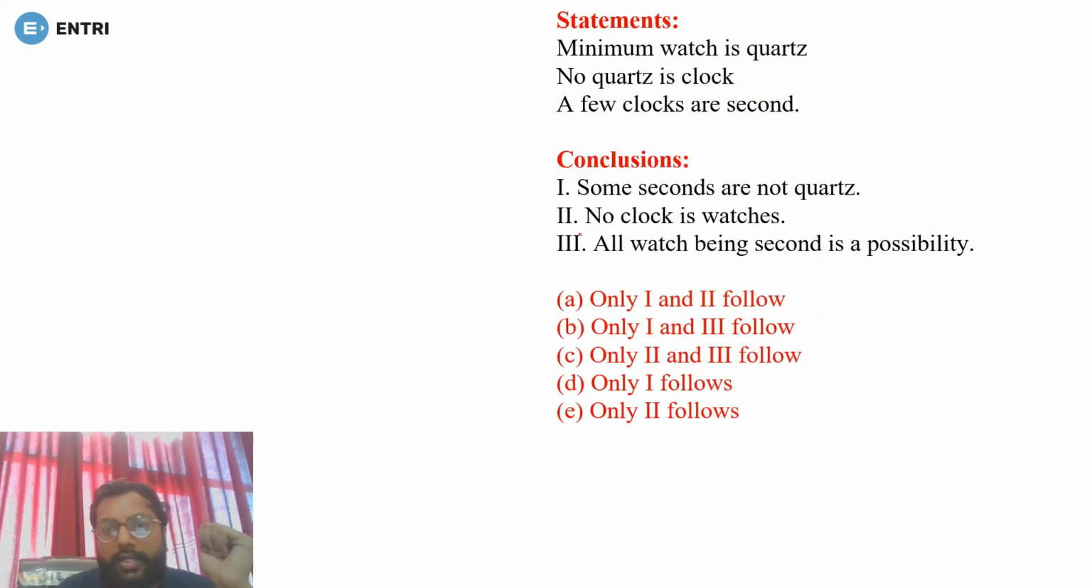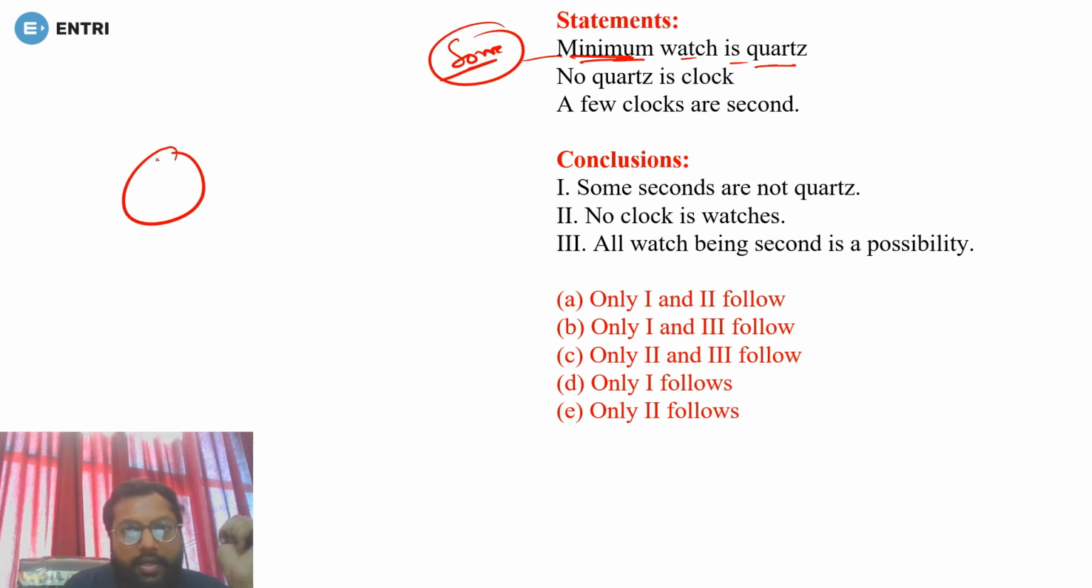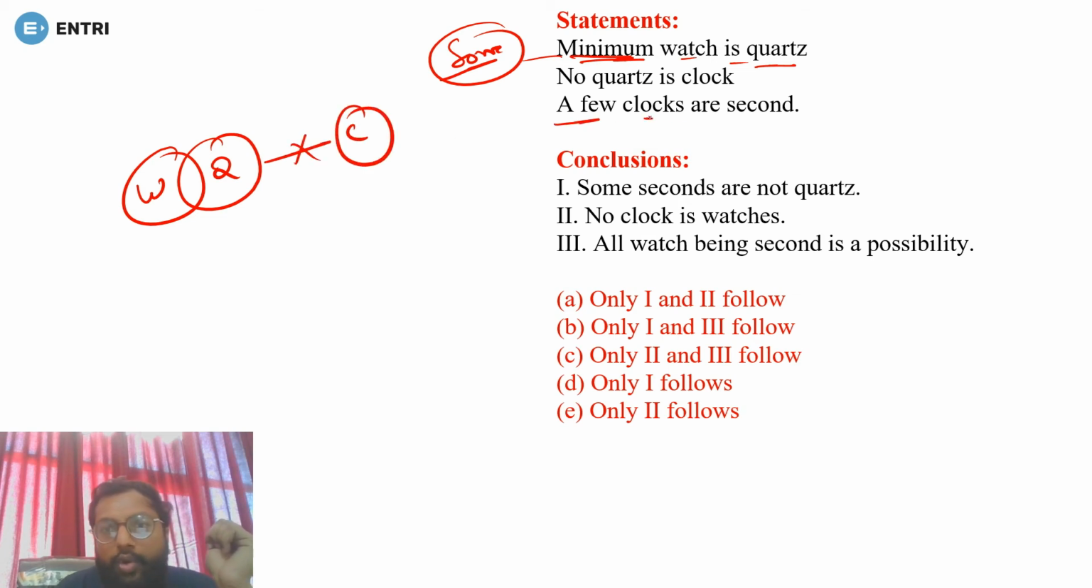Okay, so there is a question that is based on what? Syllogism. So let's see. Minimum watch is quarters. So minimum means you will say some. So some watches are quarters. No quarters is clock, and a few clocks are second. Now a few means some. So some clocks are second.